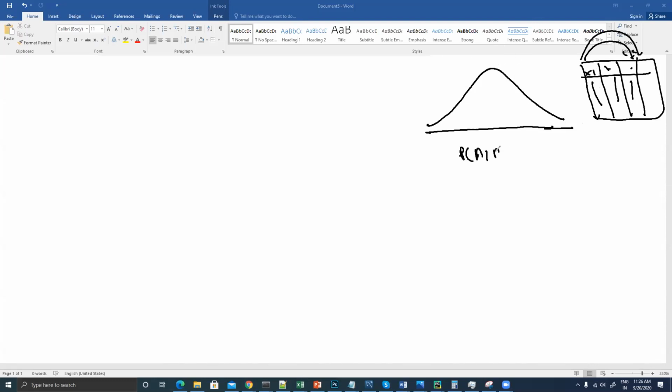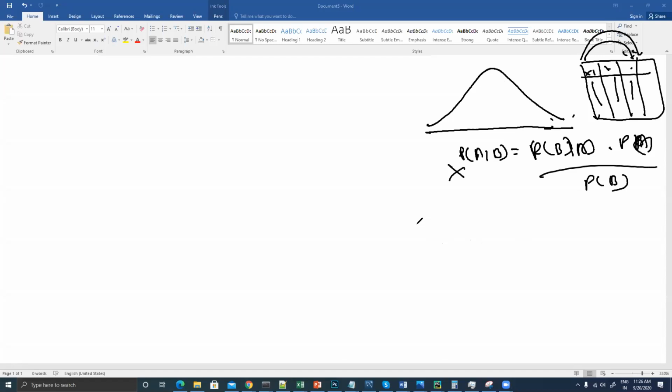You are not supposed to use this P of A given B, the probability of occurrence of B when A has already happened, into probability of A divided by probability of B. This will not work if we are talking about a continuous data set.